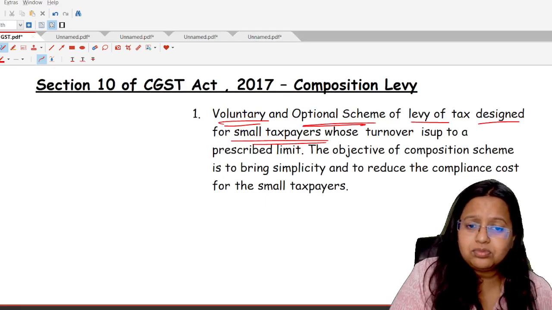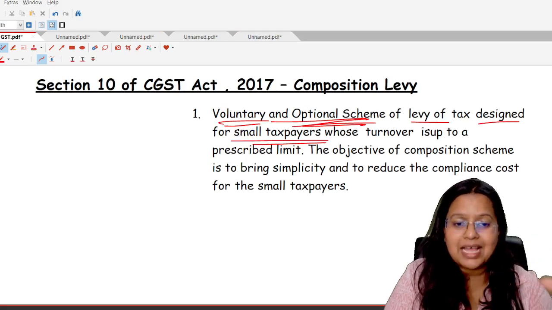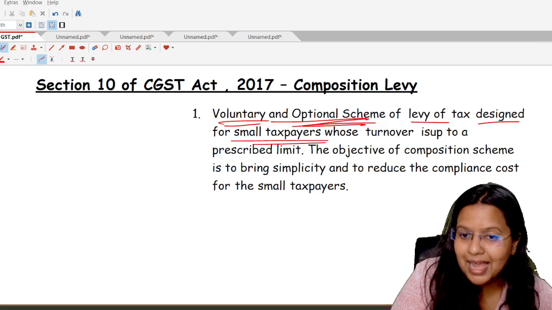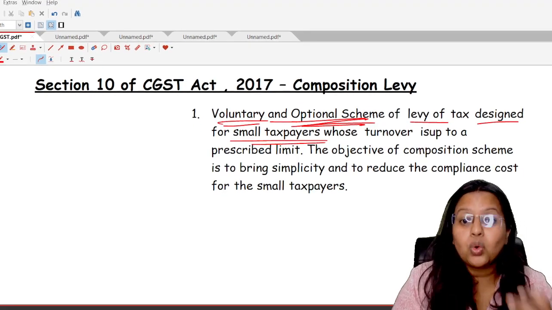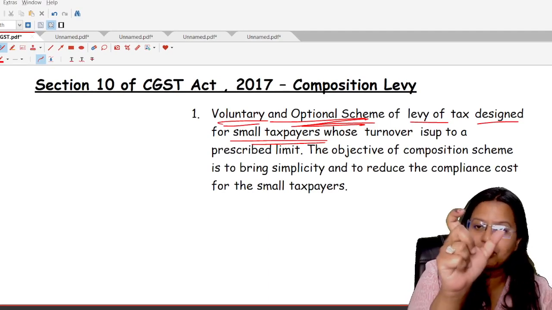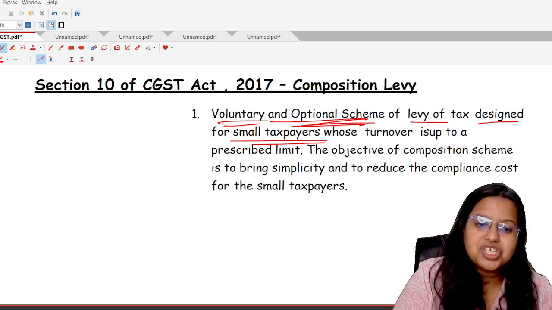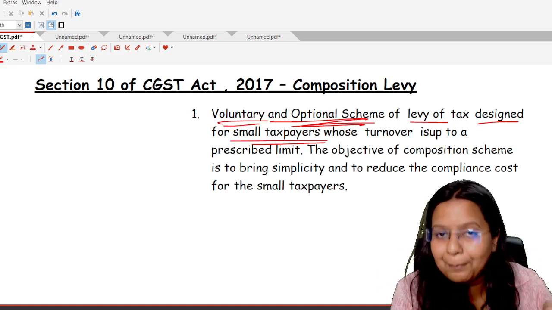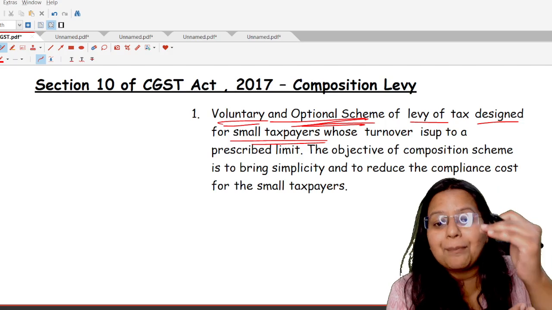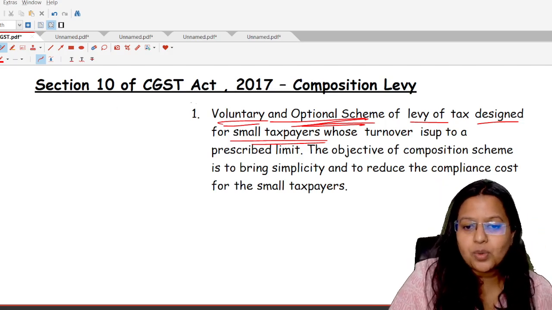So it is a voluntary and optional scheme of levy of tax designed for the small taxpayers. Why are they known as small taxpayers, students? Because small taxpayers are those persons who have a turnover of up to a prescribed limit. What is the objective of this composition scheme? The main objective of this composition scheme is to bring simplicity and to reduce the compliance costs for the small taxpayer.